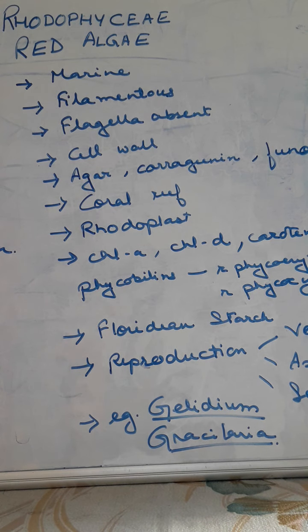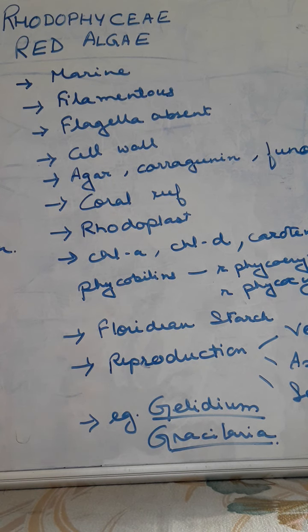Again, the next class is the Rhodophyceae or the red algae. These are also marine algae. They are filamentous, but here the flagella are completely absent. Now these are actually found in the deep seas, where they appear red in color. Near the shores they appear purple, pink or violet, and in freshwater forms, if present, they are bluish green.